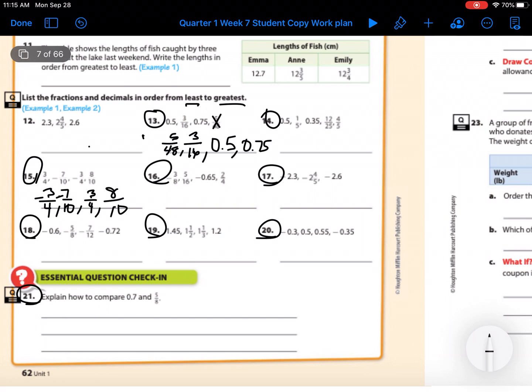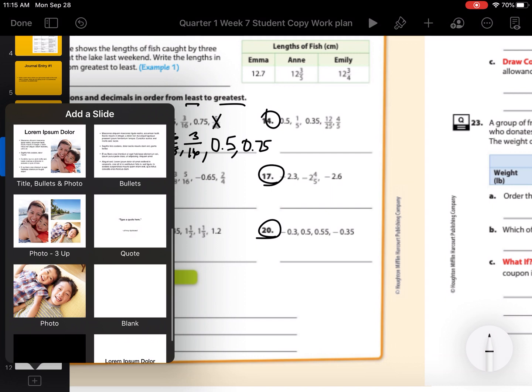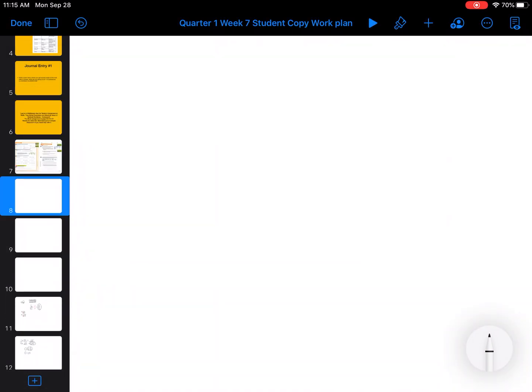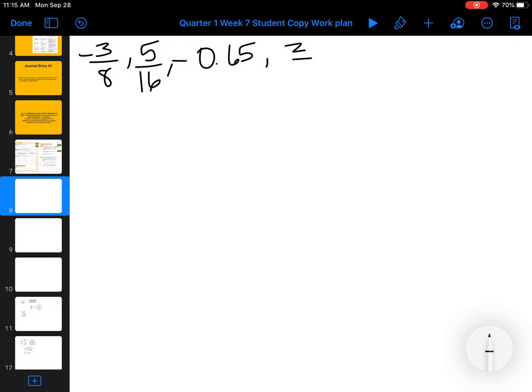And finally, for this video, let's do number 16 together. So we have negative 3/8, 5/16, negative 65 hundredths, and 2/4. So I'm going to add a slide, and I'm going to write negative 3/8, positive 5/16, negative 0.65, and 2/4.